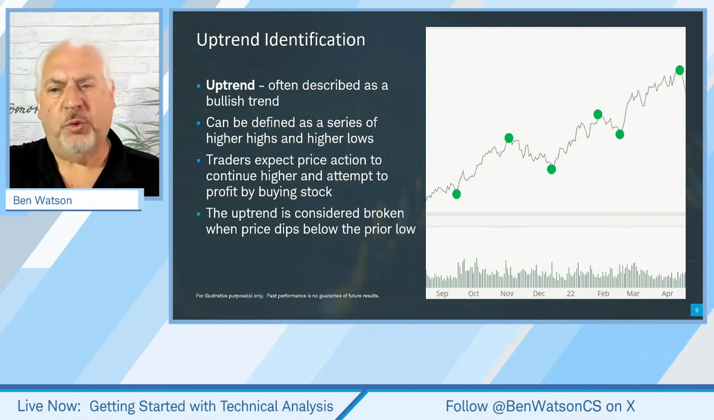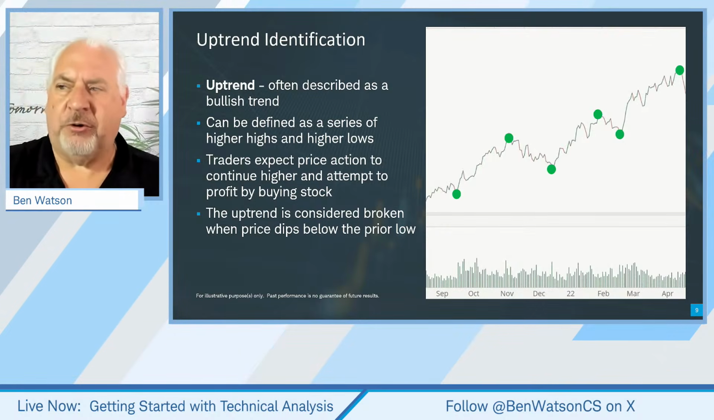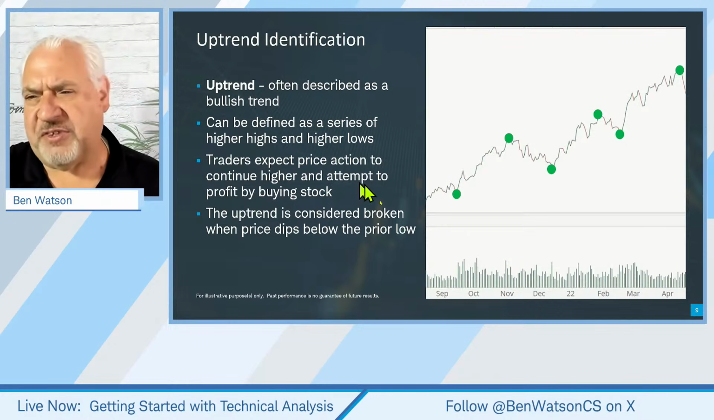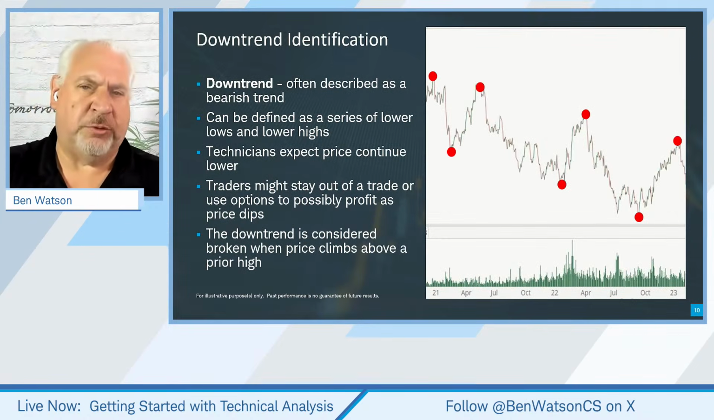Now, we might consider this last statement that says the uptrend is considered broken when price dips below the prior low. So we're going to look at some examples of that here in just a minute. Now, we're going to talk about downtrend identification really quick.